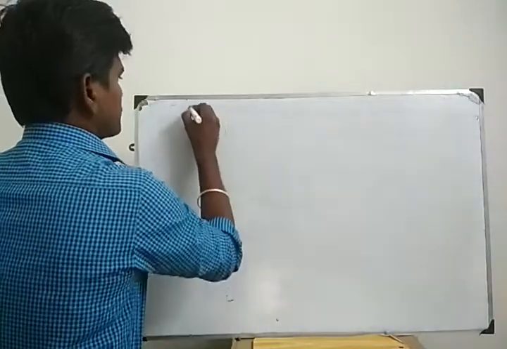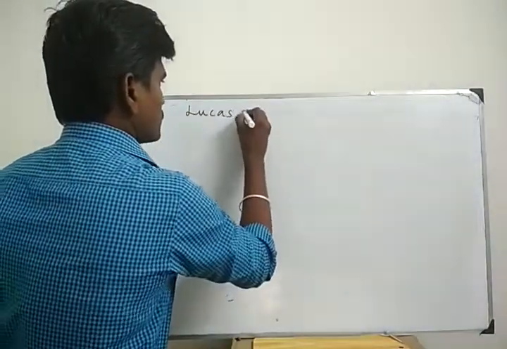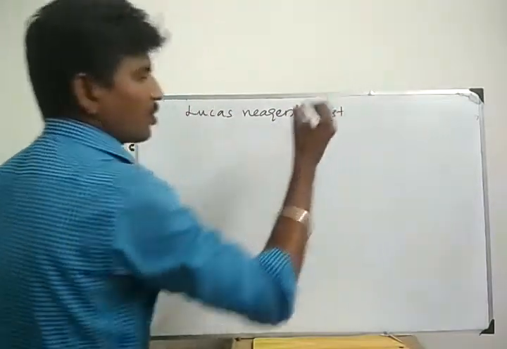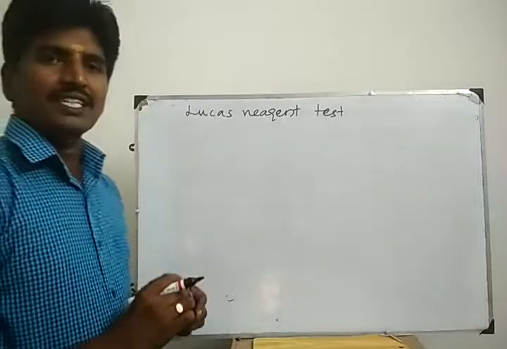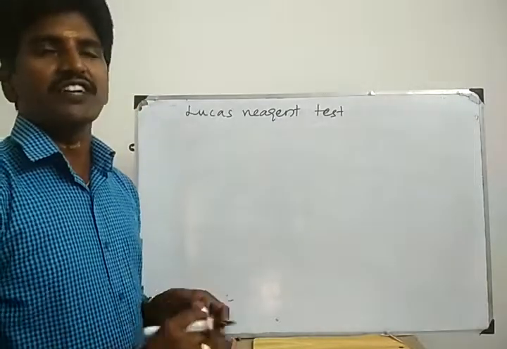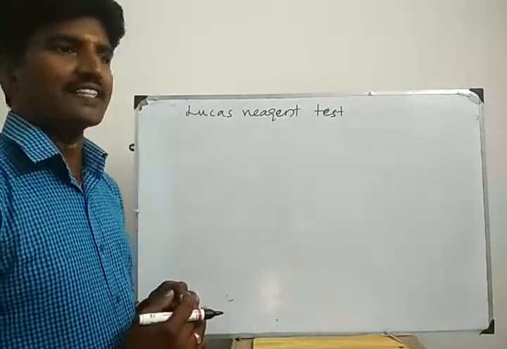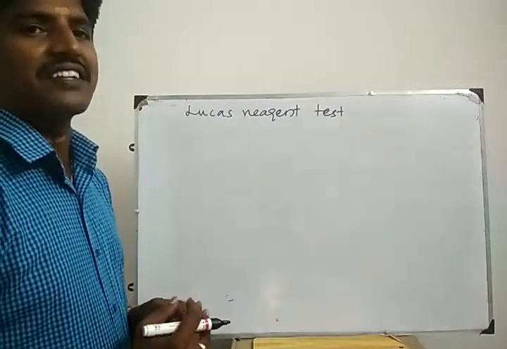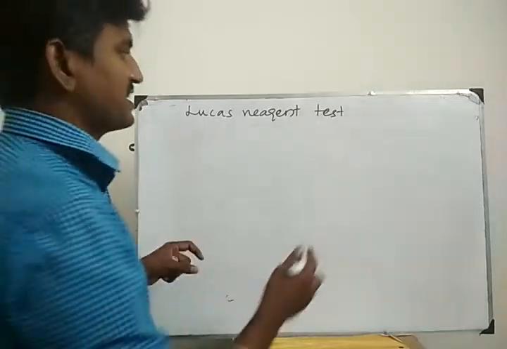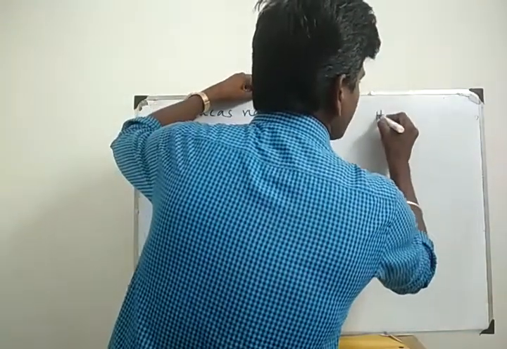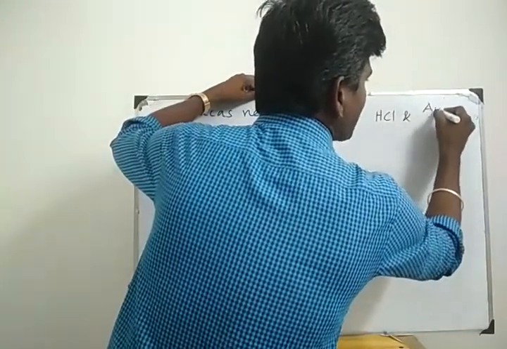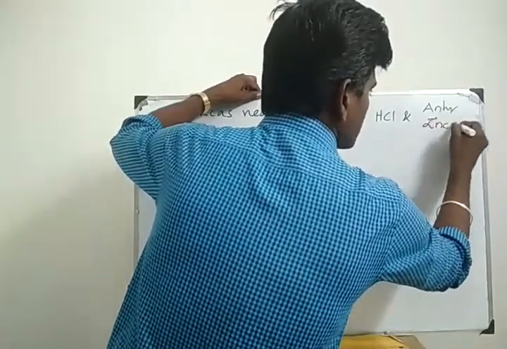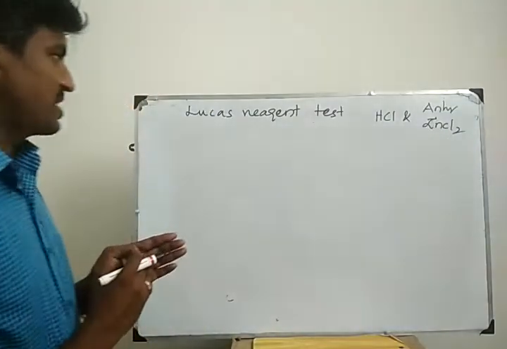Lucas reagent test. You know very well about Lucas reagent. Already you studied about Lucas reagent in the first lesson, haloalkane and haloarene lesson. A mixture of hydrogen halide and anhydrous zinc chloride is called Lucas reagent. For example, a mixture of HCl and anhydrous zinc chloride. This mixture is called Lucas reagent.